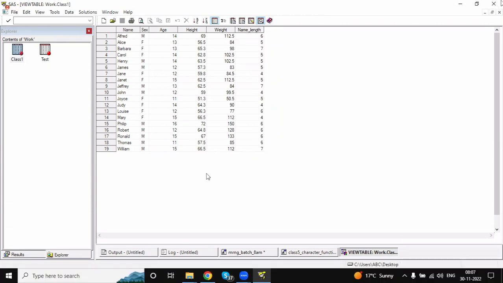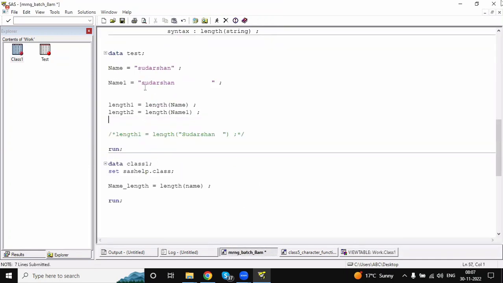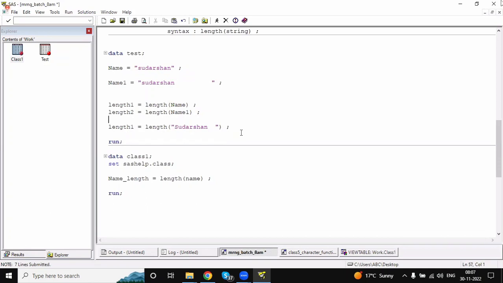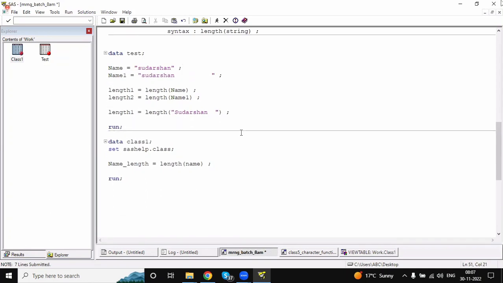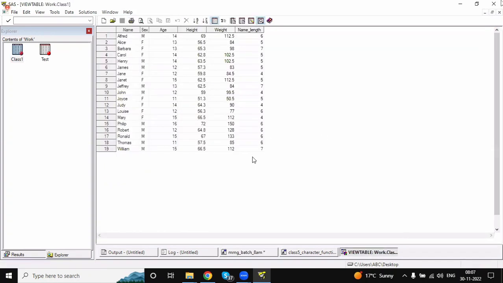Clear? So like this, we can apply length on a variable also. We can apply length directly on a string also. Like this. So basically the length function returns the length of the particular string or variable. Clear? Everyone? What will the length function do?